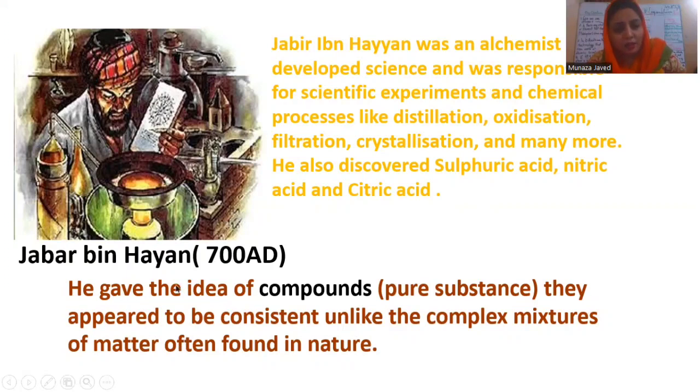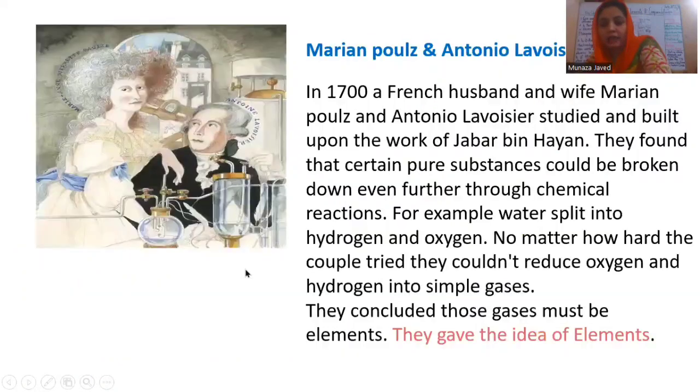So when he is telling you all this, 1100 years ago, the name atoms was used by Democritus, and Jabir bin Hayyan has told us about elements. So do you all know, Jabir bin Hayyan has told us about compounds, pure substances, okay, which are consistent in their property.